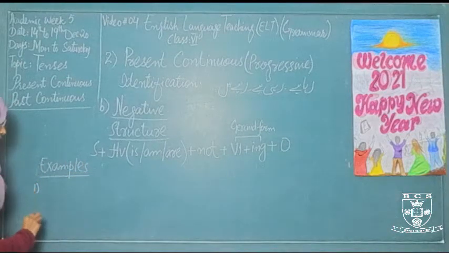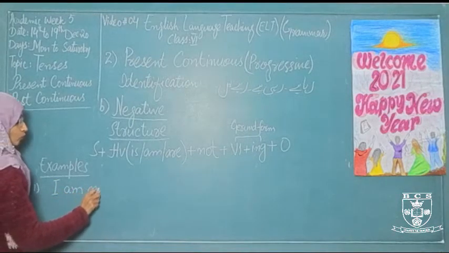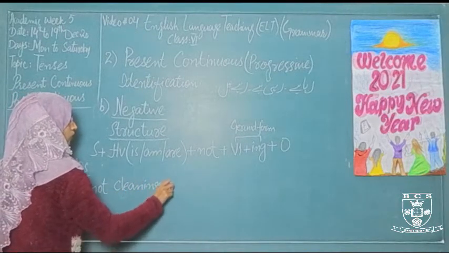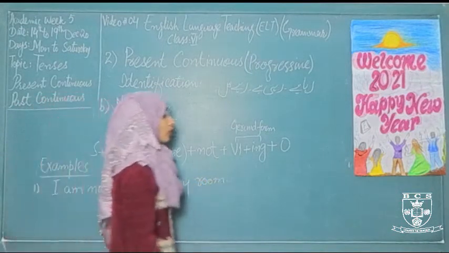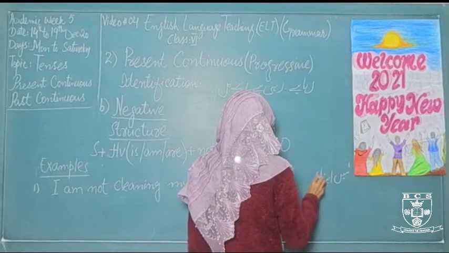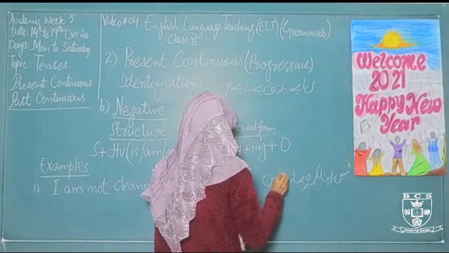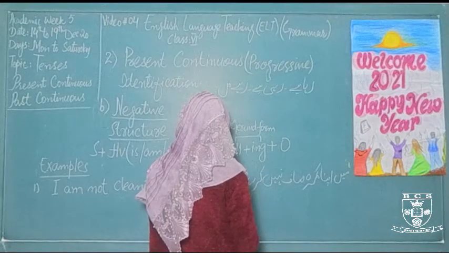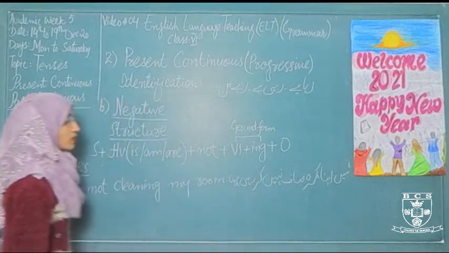The first one is: I am not cleaning my room. मैं अपना कमरा साफ नहीं कर रही हूँ.